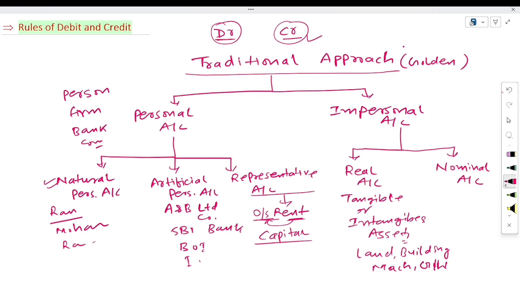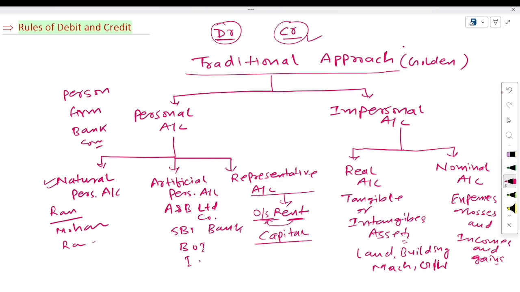Here the nominal account. Nominal account in the sense expenses or losses and incomes and gains related account are known as nominal account. So these are the classification of traditional approach.